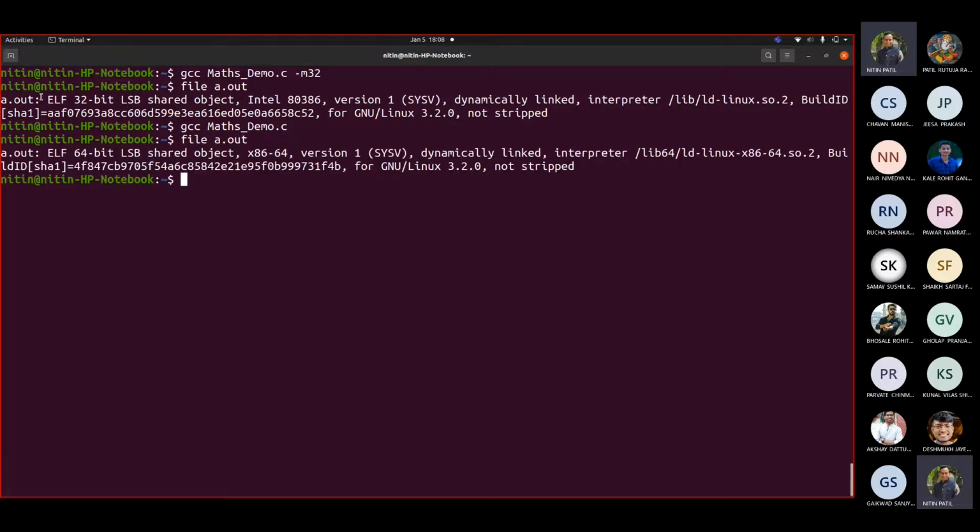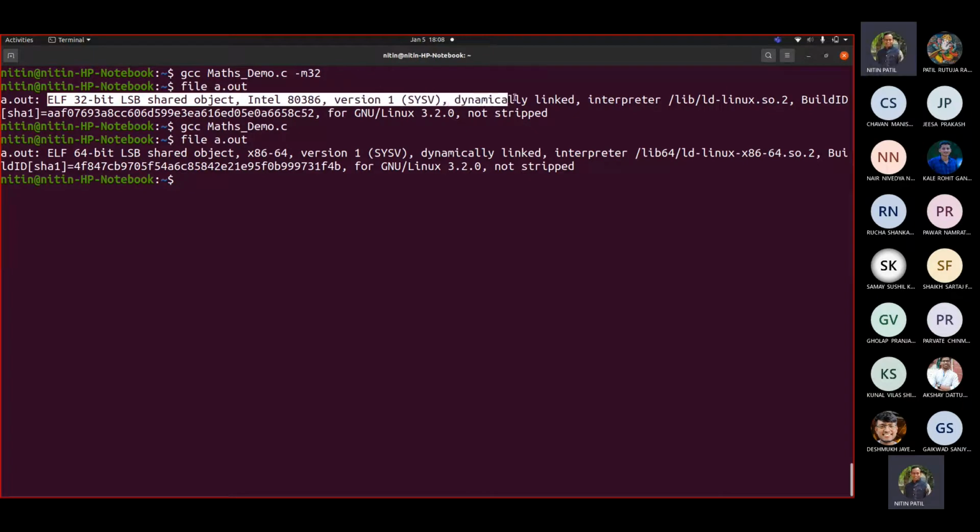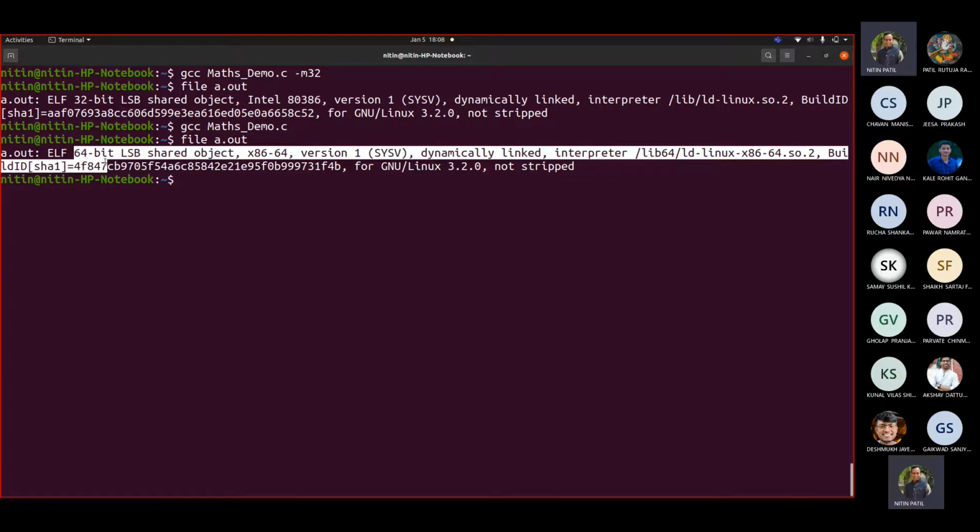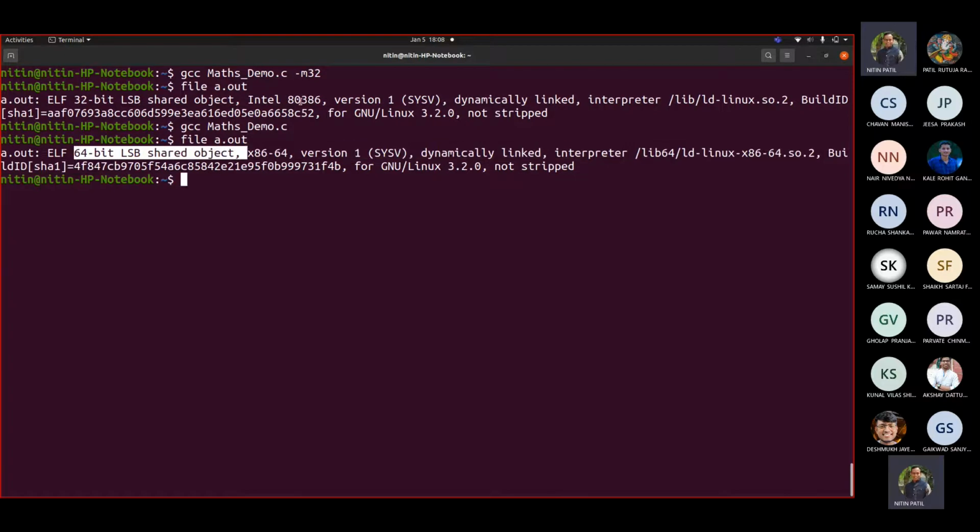Fine. Now read these two texts. ELF 32-bit LSB shared object, and so on, dynamically linked. Same thing for 64-bit, only 32-bit is replaced by 64-bit shared object. This is Intel 80386. This is x86-64. Then dynamically linked, correct, and not stripped. Now let us take a 32-bit file.